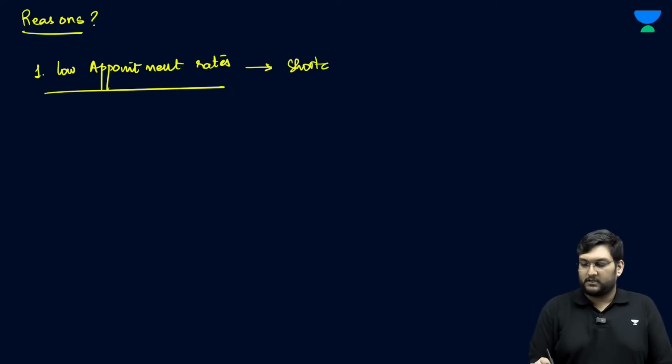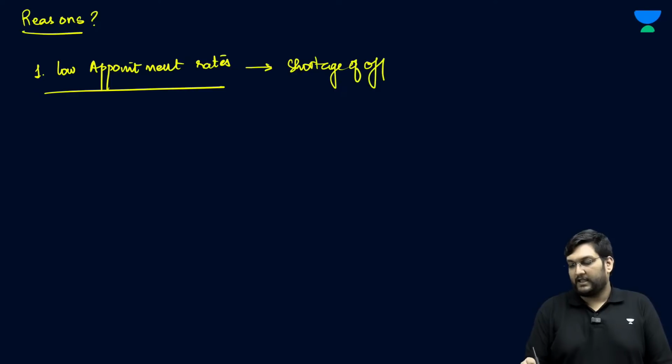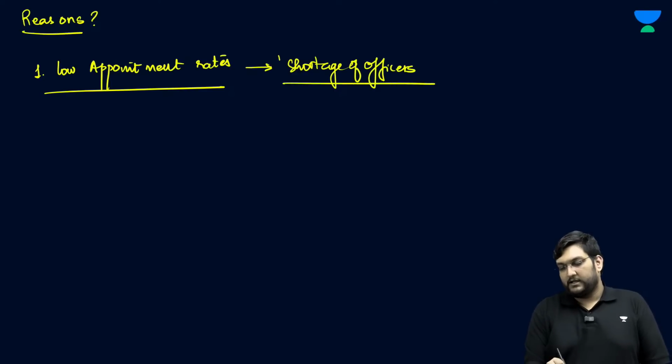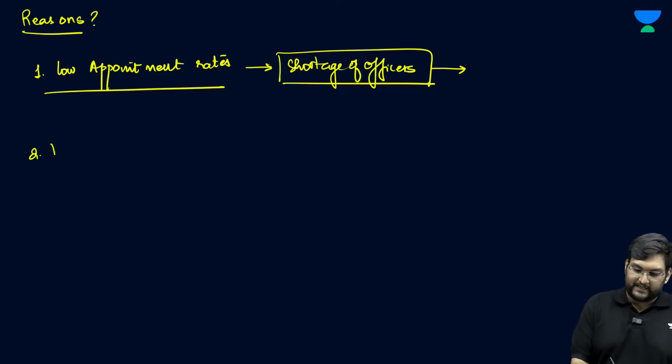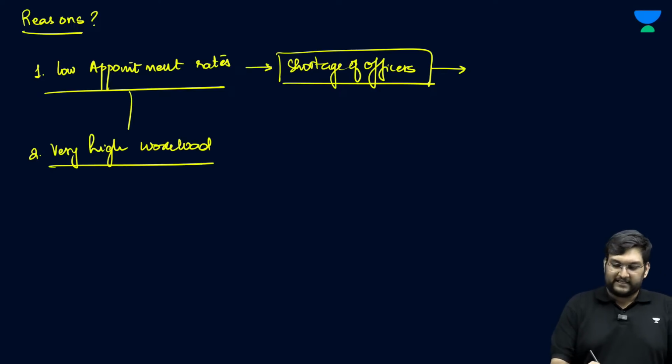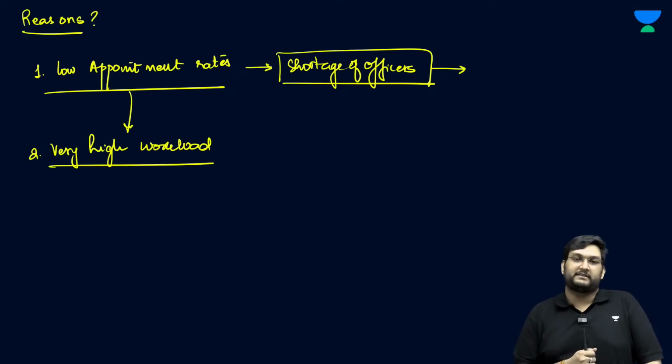There is a shortage of officers, and over and above that, even if there are officers, there is very high workload.